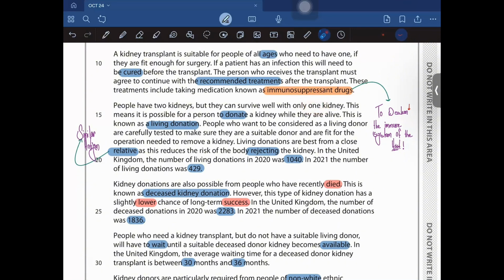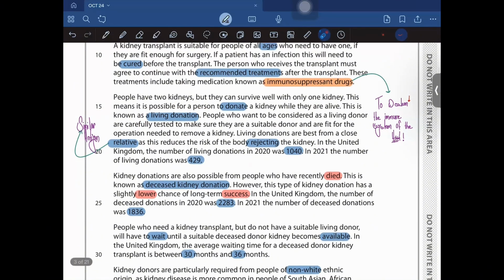This means that it is possible for a person to donate a kidney while they are still alive. This is known as a living donation. So whenever you donate a kidney while you are alive, this is what we refer to as a living donation. Clear? People who want to be considered as a living donor are carefully tested to make sure that they are a suitable donor and are fit for the operation needed to remove a kidney.